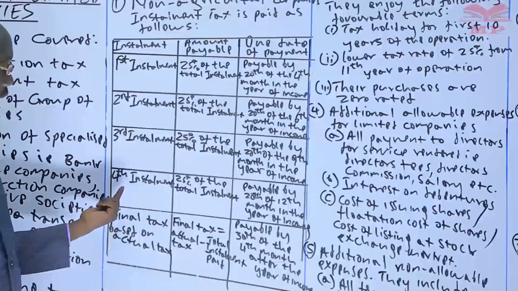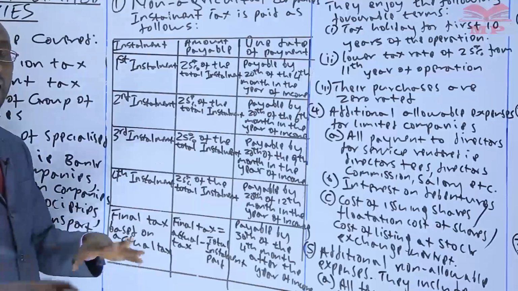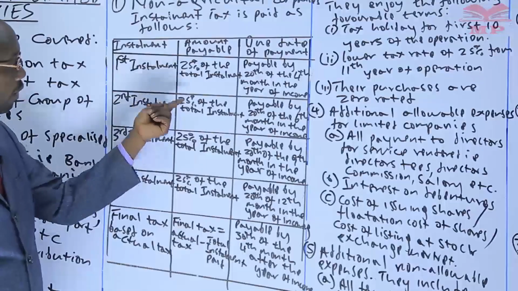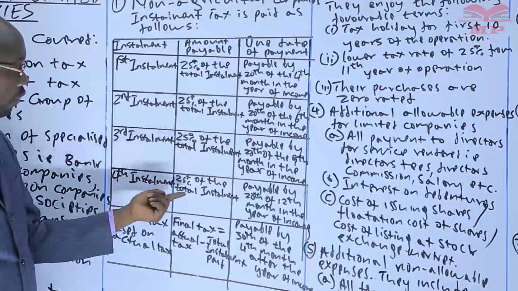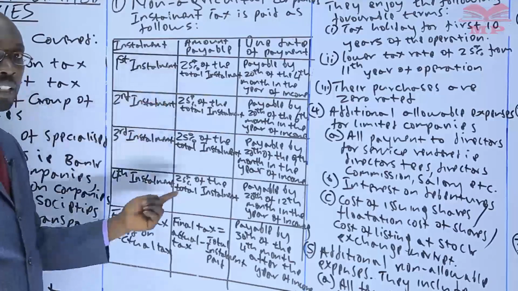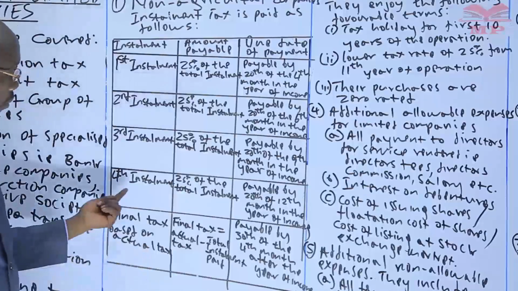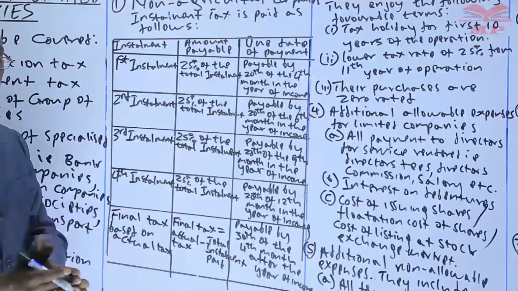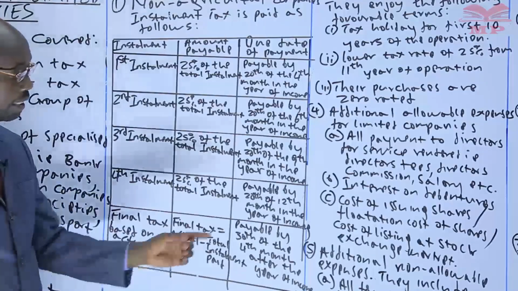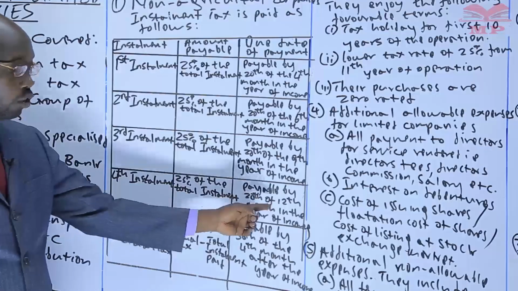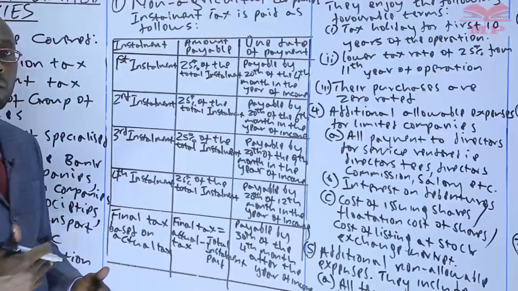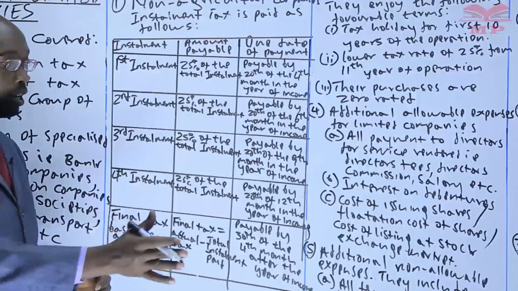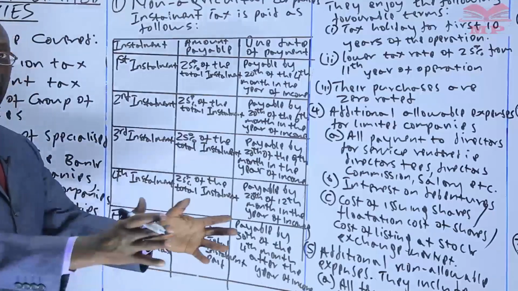Now, you note that by the time you pay the fourth installment, you'd have paid 100% of the total installment, because you had paid first installment 25, second 25, third 25, fourth 25. You add these percentages, you get 100%. So by the time you pay the fourth installment, you have paid 100% of the whole installment, 11 million. Now, by that time, we are talking about 20th of the 12th month. If the year of income starts January, that means that it ends on 31st December. So you are around 11 days to the end of the year.